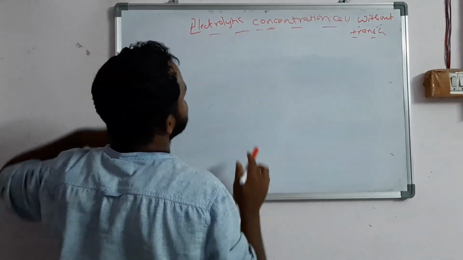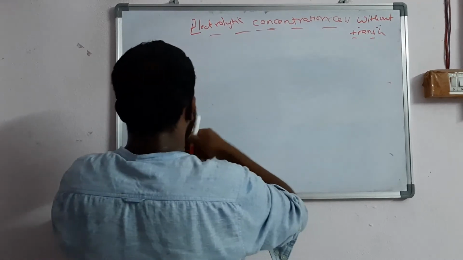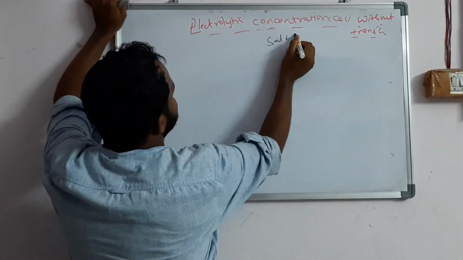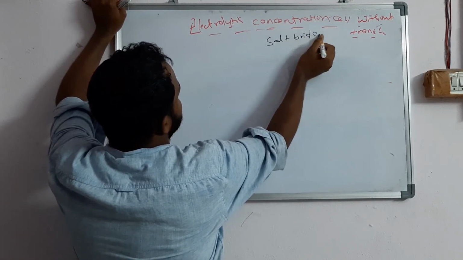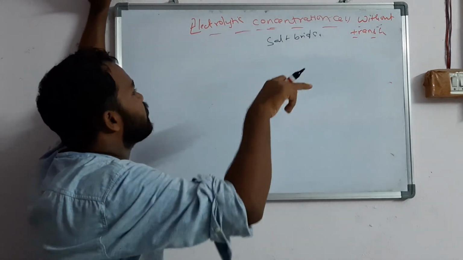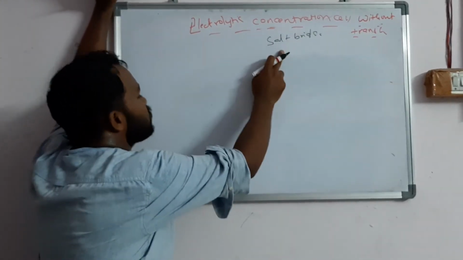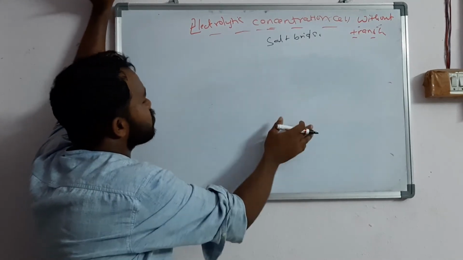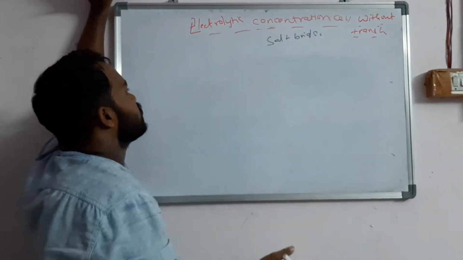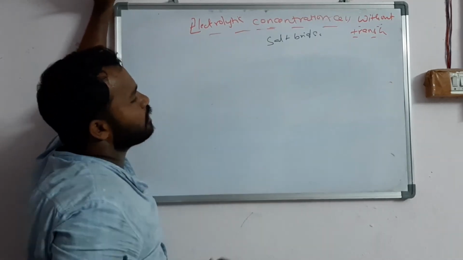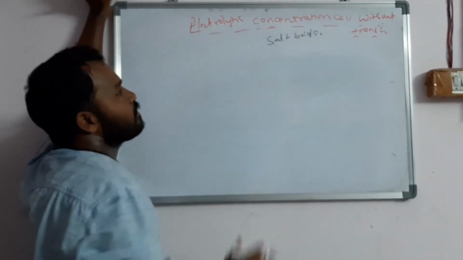We will use only a salt bridge here. Whereas in the electrolytic concentration cell with transference, we will not use a salt bridge. There is a direct flow of ions from one solution to another solution directly, hence we don't use the salt bridge, but here we are using the salt bridge.